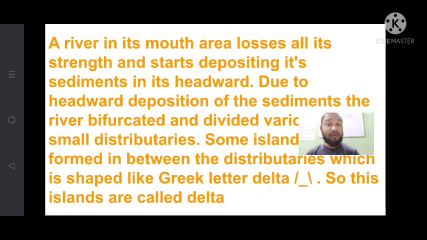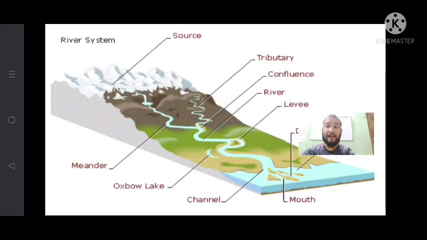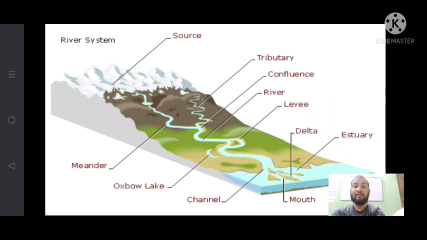That means when the river comes down to the mouth area where it joins the large water bodies, it loses all its strength. The water velocity decreases, and the elevation of the ground becomes zero. So this was the delta, and after delta I have shown you the whole river system in this diagram.